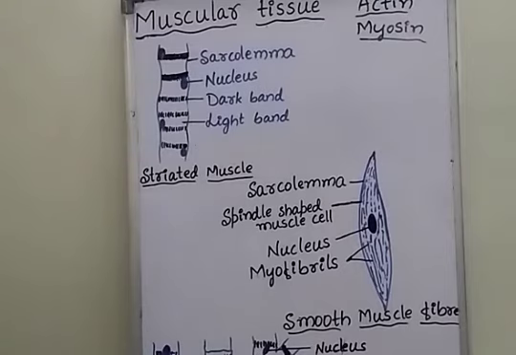Muscular tissue occupies around 40% of the total body weight. A group of muscle fibers is called a muscle. Muscle is nothing but a bundle of muscle fibers.